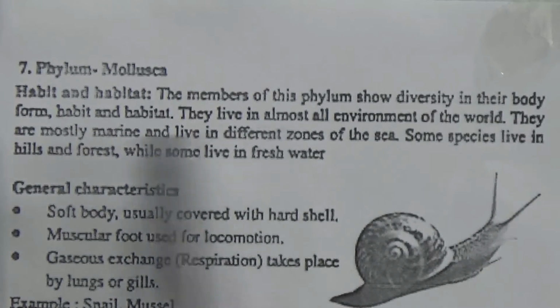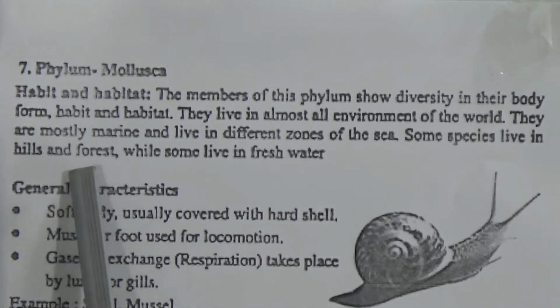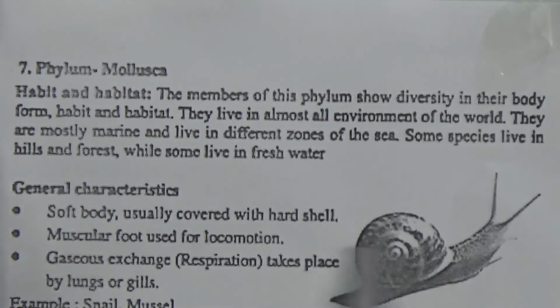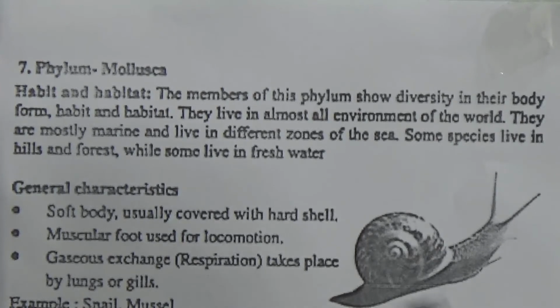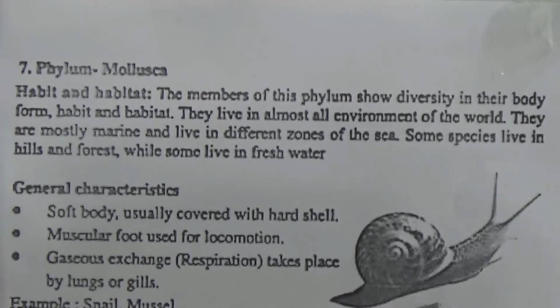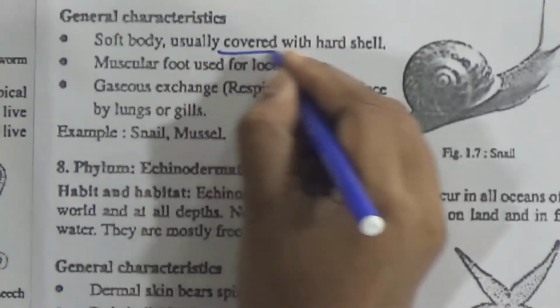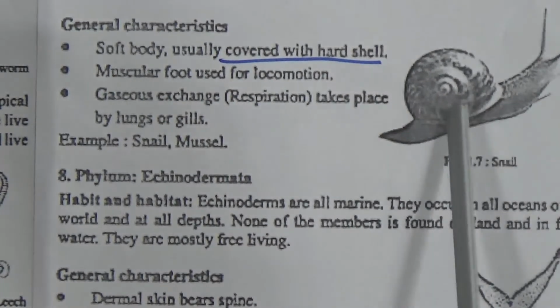Some species live in hills and forests, while some live in fresh water. If we see a snail, their body is covered with a hard shell and they have a foot for locomotion. Their soft body remains inside this hard shell. The soft body is usually covered with a hard shell, and this shell is made of calcium carbonate.